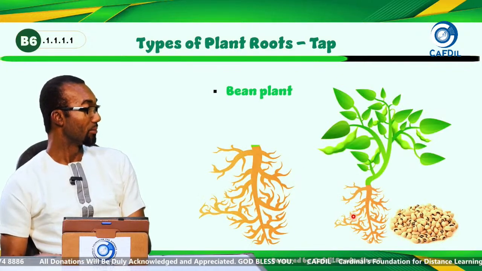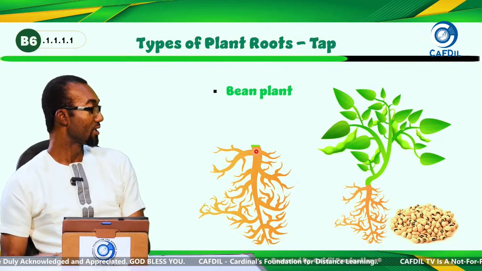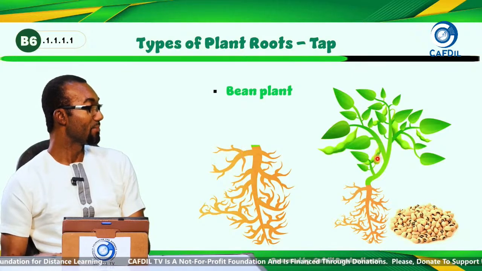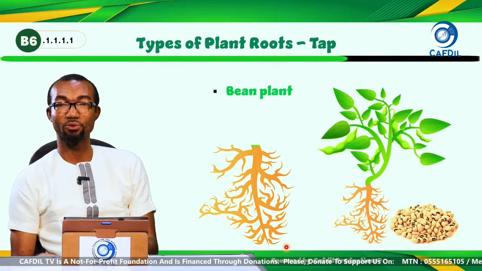Bean plant is also an example of plants with taproots. So you see the long root here. And then we have the side roots, and from the side roots, we have the root hairs. So the bean plant is also an example of plants with taproots.